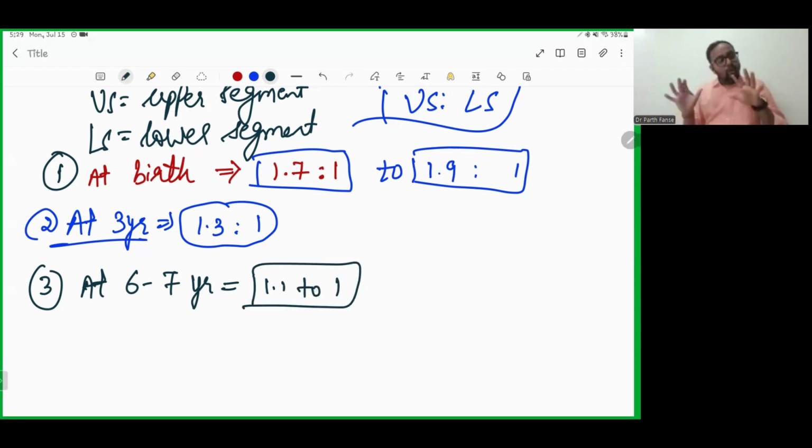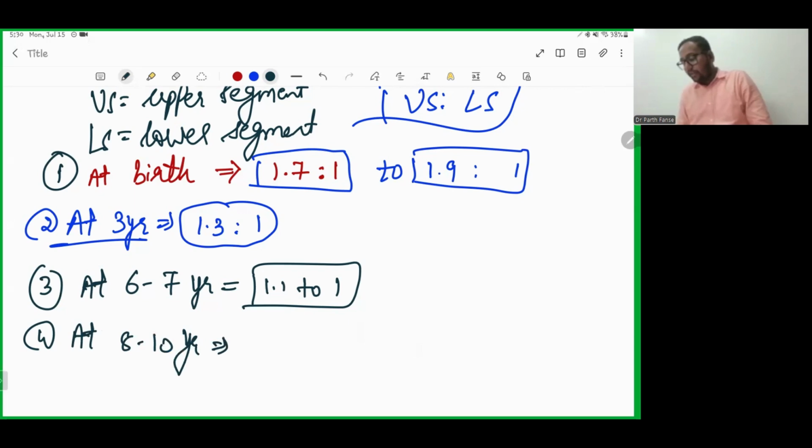So basically what is going to happen is that at birth, the ratio will be maximum, and as the child grows, the ratio is going to decrease. So what will be the situation at 8 to 10 years of life? It will be 1 raised to 1.